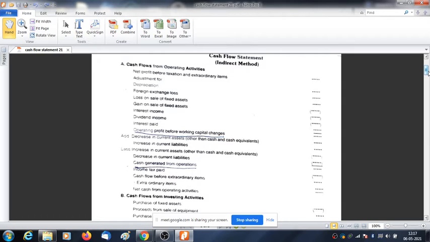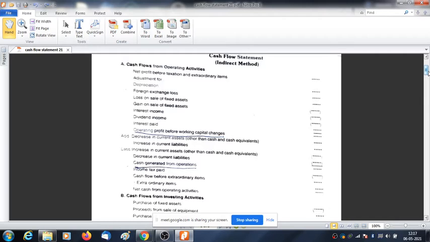So first comes cash flow from operating activity. I am going very slow because it is not at all easy. So just listen to me. Cash flow from operating activity is just like computation of fund from operation. Just repeat what I told you.